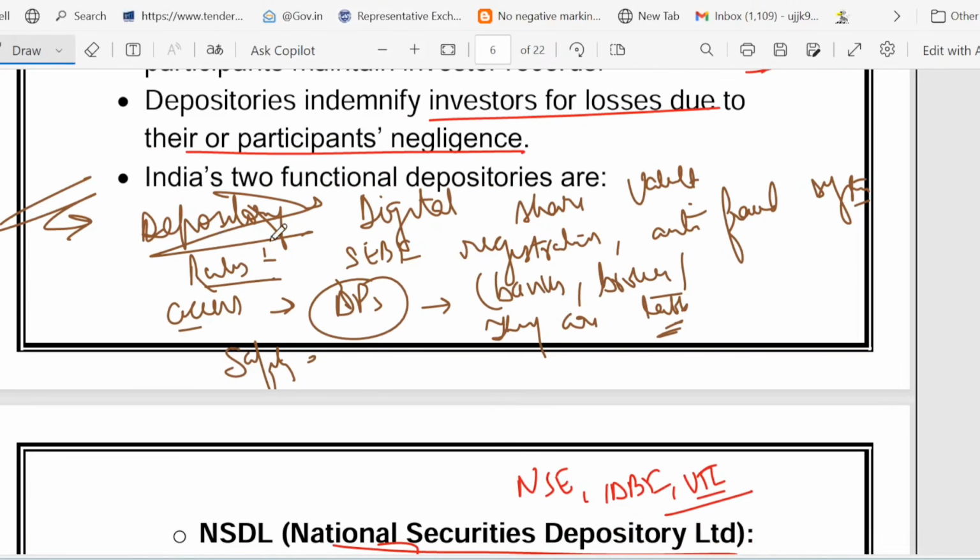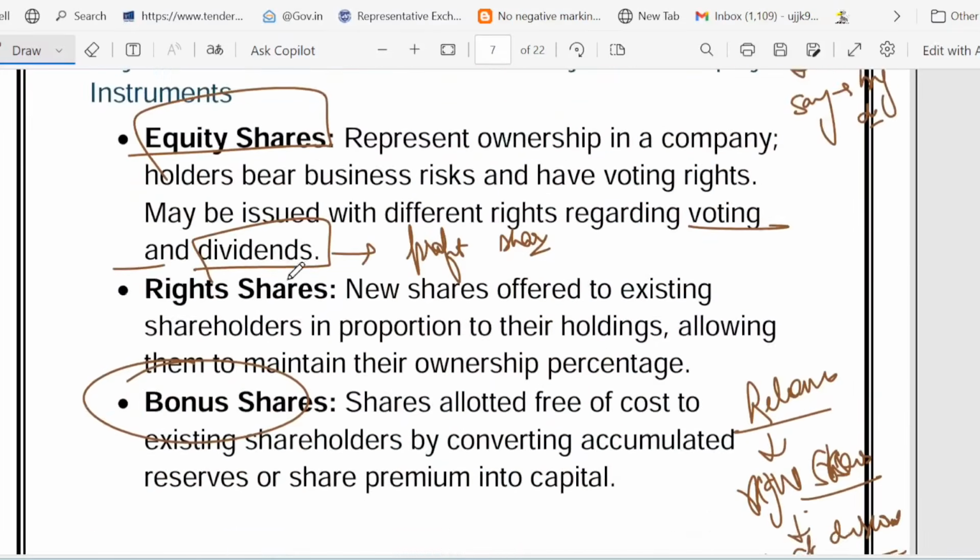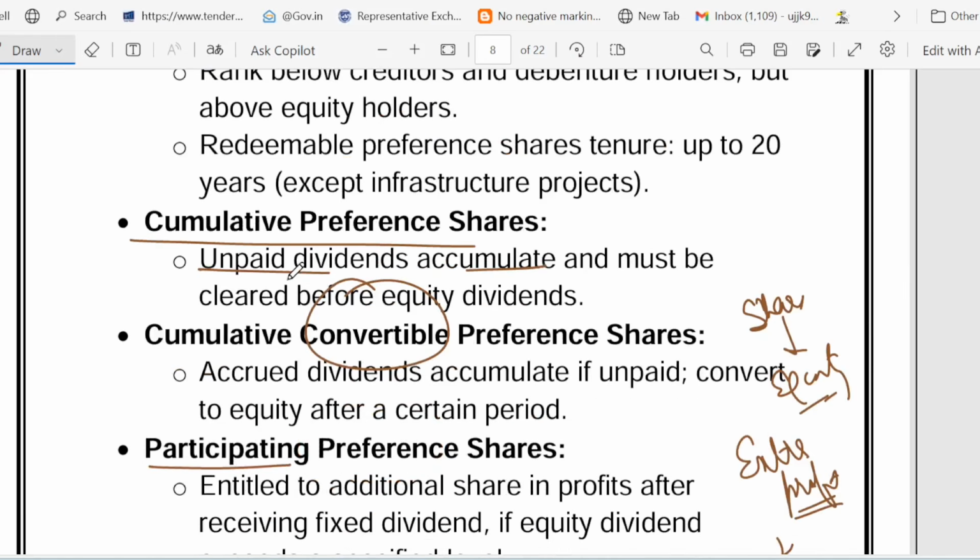I told you a depository acts like a digital share vault. The rule is that SEBI registration is mandatory and an anti-fraud system is required. So NSDL and CDSL are the depositories available in India.